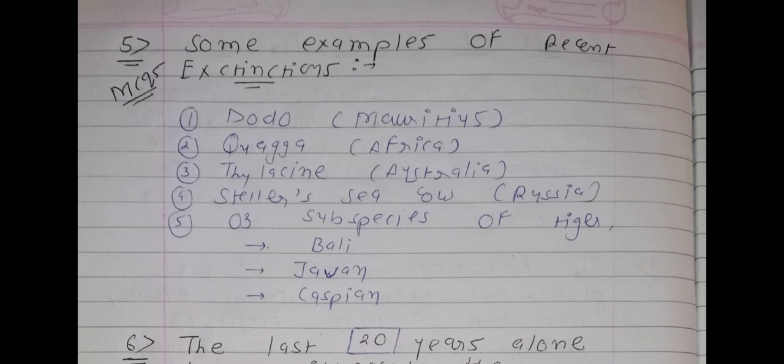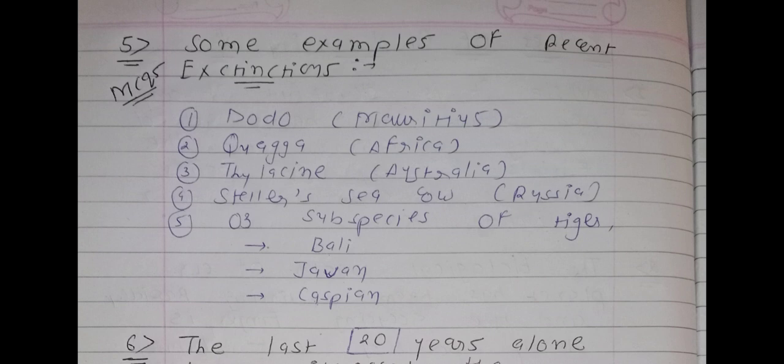The first organism is the dodo of Mauritius, then the quagga of Africa, then the Thylacine of Australia, then Steller's sea cow of Russia, and 3 subspecies of tiger, which are Bali, Javan and Caspian. So a total of 5 MCQs are there, and these are all names of extinct organisms. These are all extinct animals.